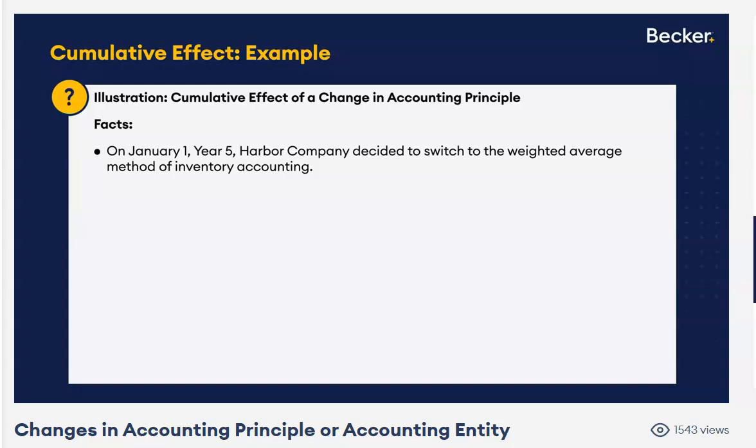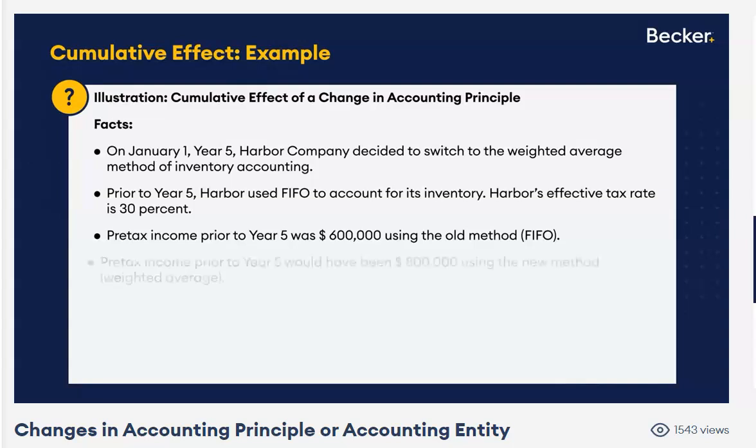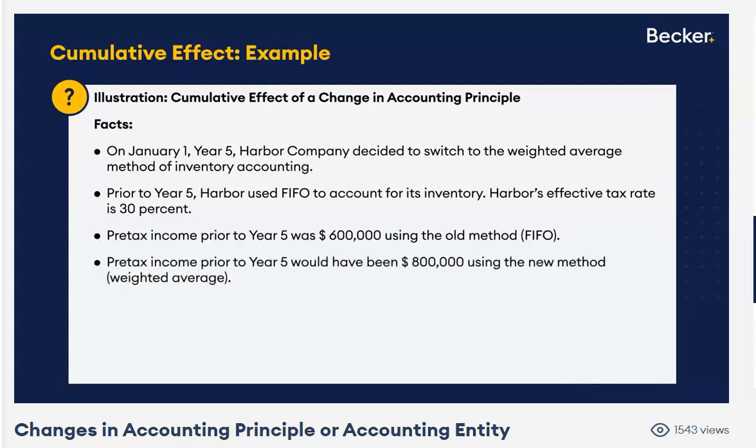So the general rule is going to apply. We're going to use a retrospective approach, okay? And I'll talk about the exceptions in a minute. So we're switching to the new method, weighted average. The old method happened to be FIFO, okay? So prior to year 5, they always used FIFO. Tax rate, circle 30%. All right, now we're giving you the numbers. Earnings before tax prior to year 5 was $600,000 using the old method, FIFO. Had we always used the new method, weighted average, what would our earnings before tax have been? $800,000. Confidence building.